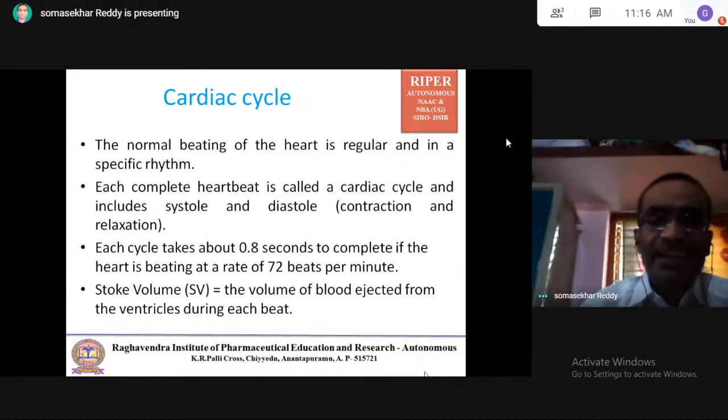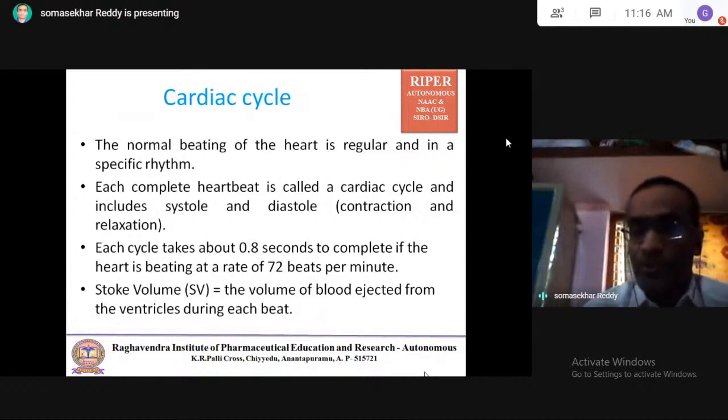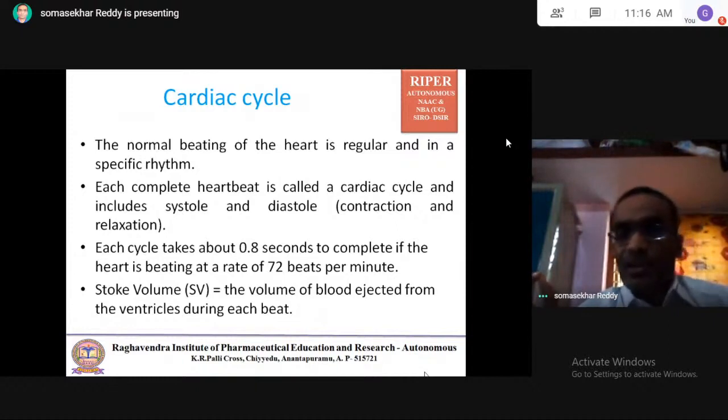Each cycle takes about 0.8 seconds to complete if the heart is beating at a rate of 72 beats per minute. So for a minute, the heart can beat 72 beats.